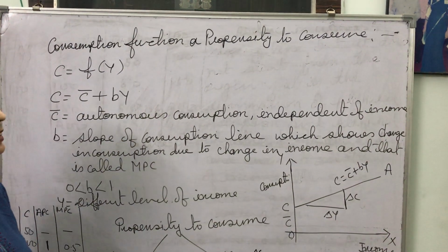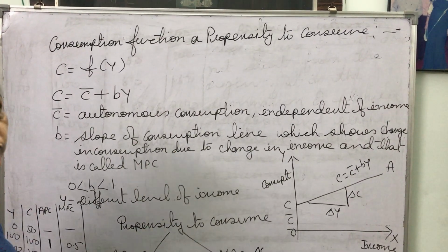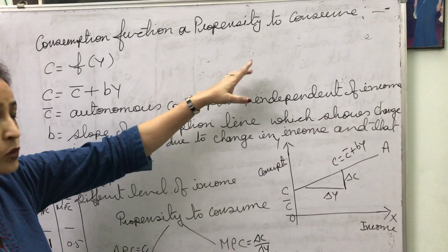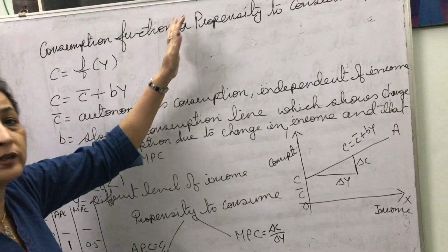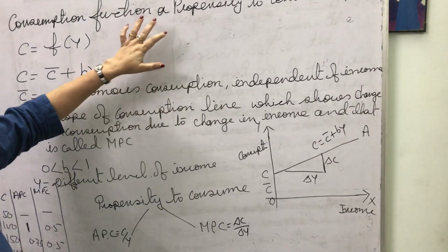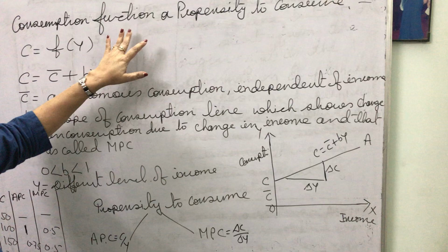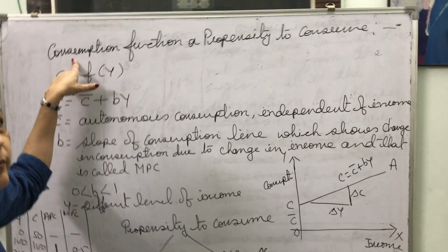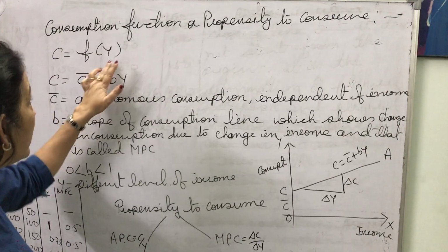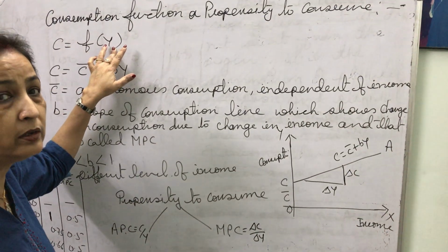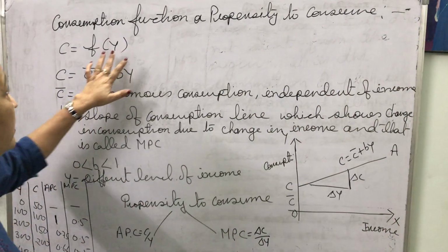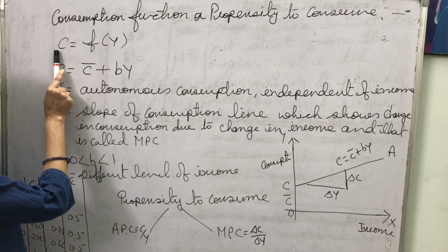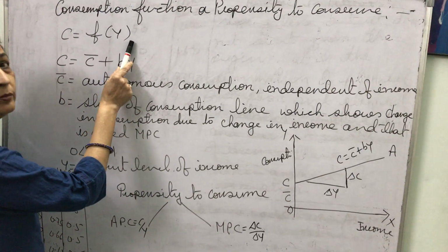So today in the Zoom class, I have taught consumption function or propensity to consume, and saving function and propensity to save. So first let us discuss consumption function. The functional relationship between consumption and income is called consumption function. Therefore, here I have written C, that is, consumption is a function of income.